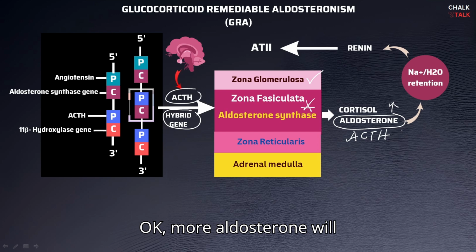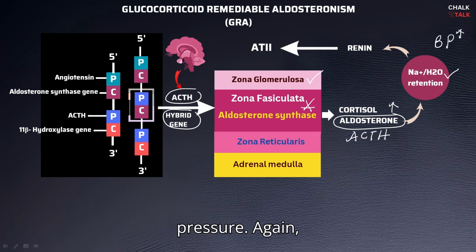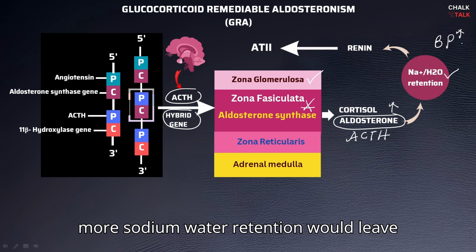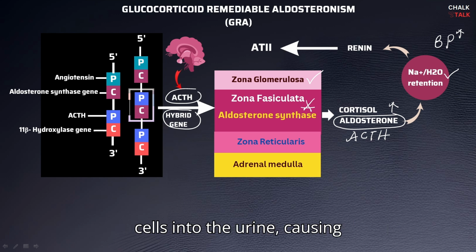Okay, more aldosterone will result in sodium water retention, which obviously would increase the blood pressure. Again, more sodium water retention would leave potassium no option than to leave the cells into the urine, causing hypokalemia.